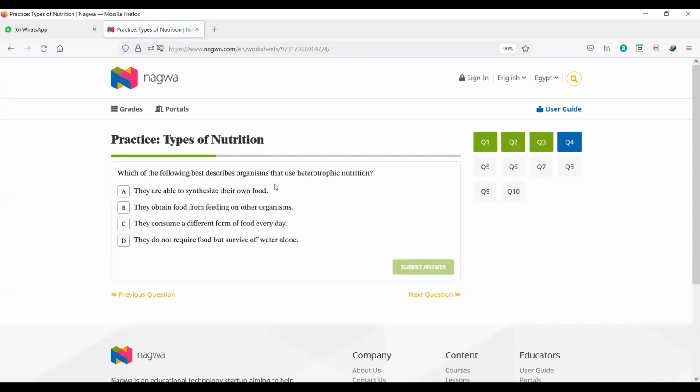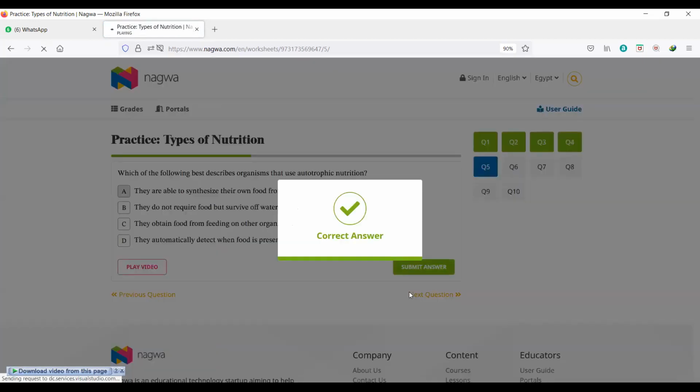Which of the following best describes organisms that use heterotrophic nutrition? Are they able to synthesize their own food? No. They obtain food from feeding on other organisms. Yes. They consume different forms of food every day. They don't require food for survival, no, so I am sure about it. Which of the following best describes organisms that use autotrophic nutrition? They are able to synthesize their own food from simple inorganic materials. Correct. So it would be my answer.